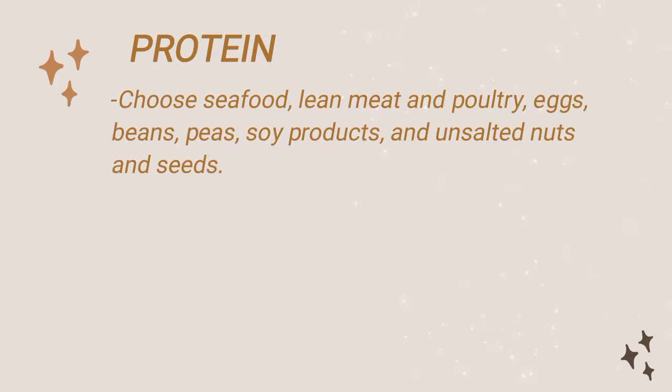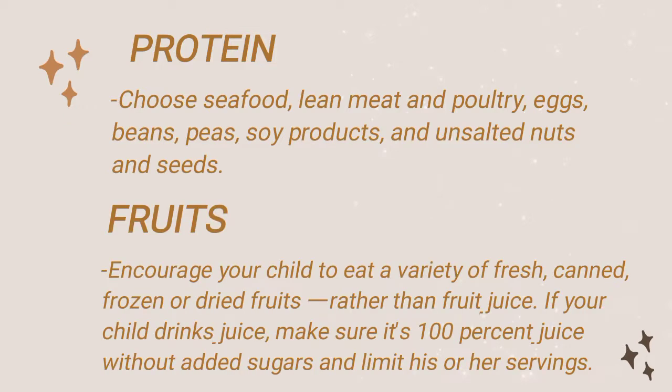Choose seafood, lean meat, and poultry, eggs, beans, peas, soy products, and unsalted nuts and seeds. And then we have fruits. Encourage your child to eat a variety of fresh, canned, frozen, or dried fruits rather than fruit juice. If your child drinks juice, make sure it's 100% juice without added sugars and limit his or her servings. Look for canned fruits that say they're light or packed in their own juice, meaning they're low in added sugar.